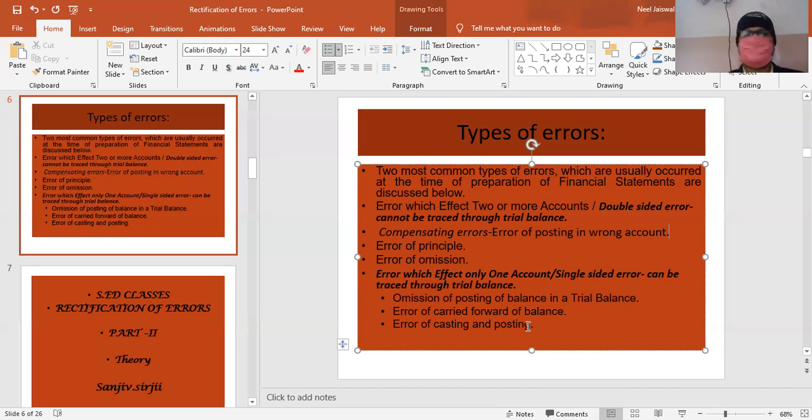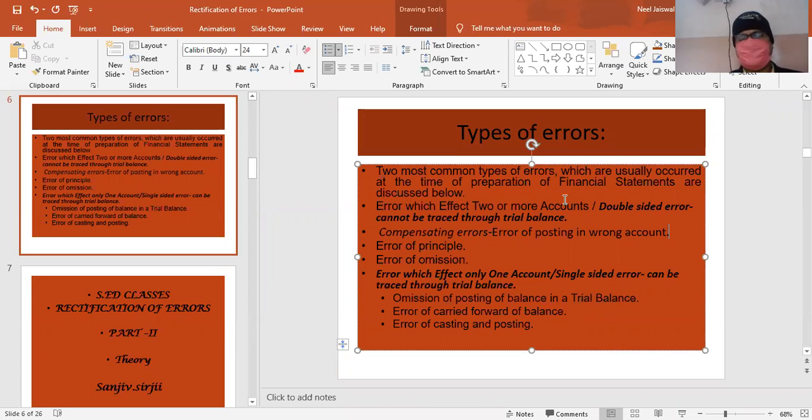Then comes error of casting or posting. Now, error of casting means what? It indicates that we have not totaled correctly. What have we not totaled correctly?